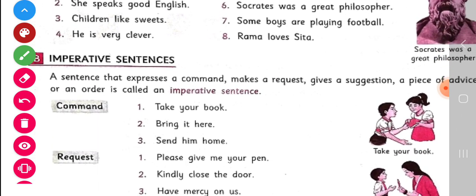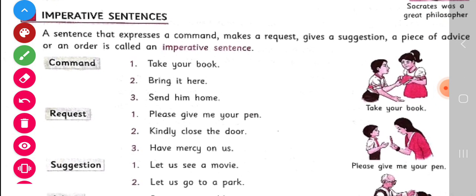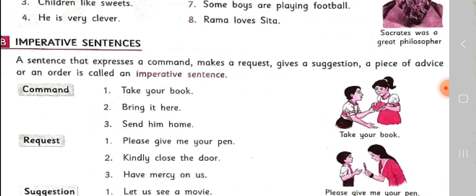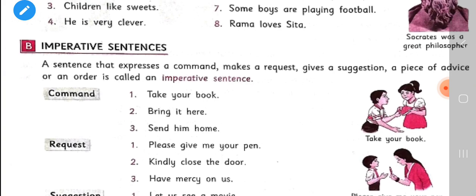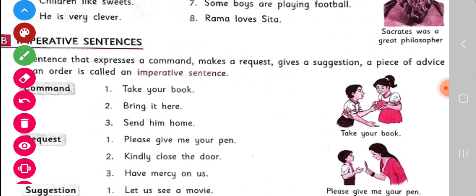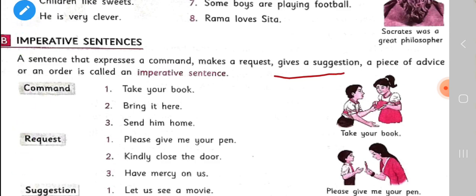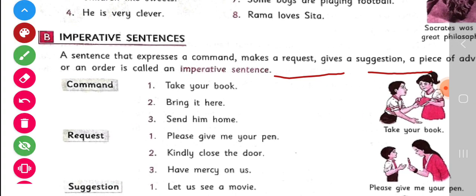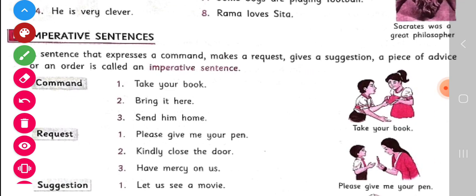Now let's know about imperative sentences. Children, a sentence that expresses a command, makes a request, gives a suggestion, a piece of advice, or an order is called an imperative sentence.